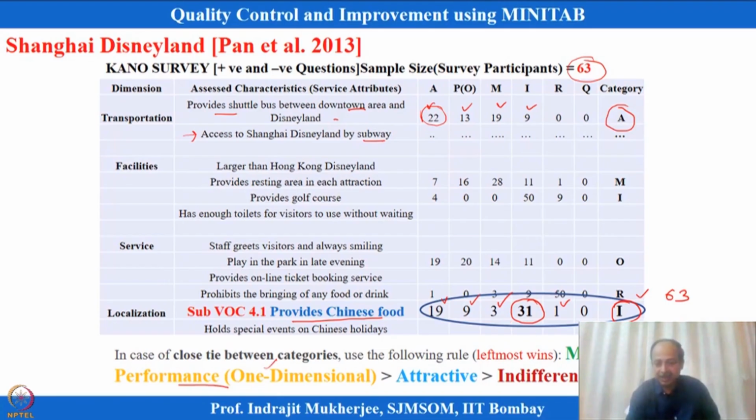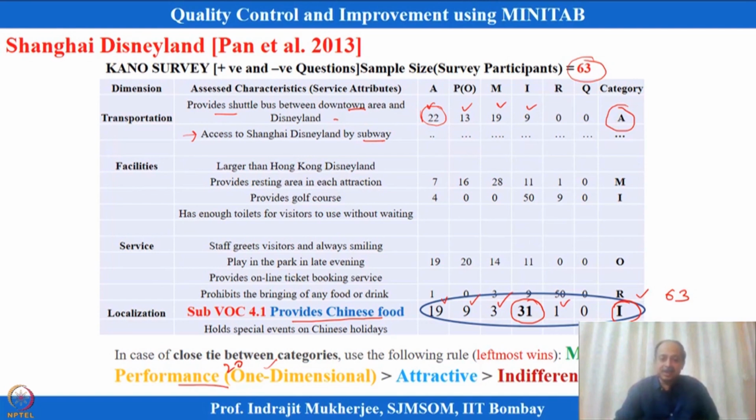So let us say somebody has responded 20 over here, and the performance category is also 20. Which category will it fall in? It should be in the must-be category, because must-be should be given priority as compared to performance. I am going one level down out of this. In this case, I will not go one level up, I will go one level down over here. So the must-be category should be prioritized like that.